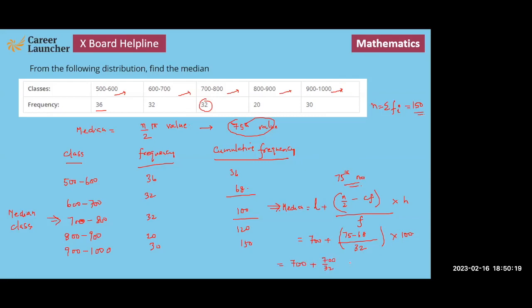So our median value will be equal to 700 plus 7 by 32 times 100, that is 700 by 32. Its value is approximately 700 plus 22, almost equal to 22.